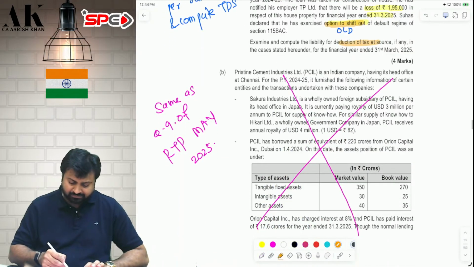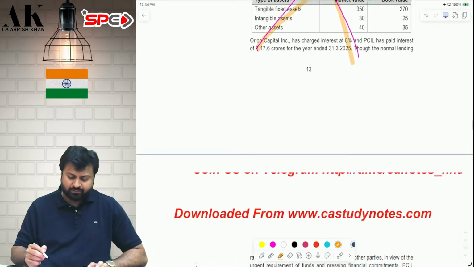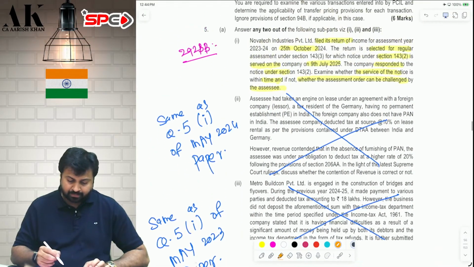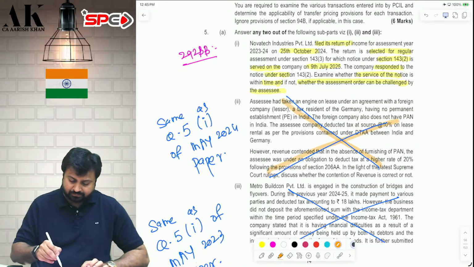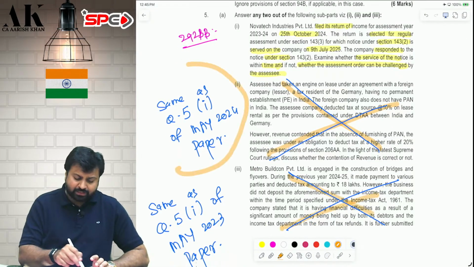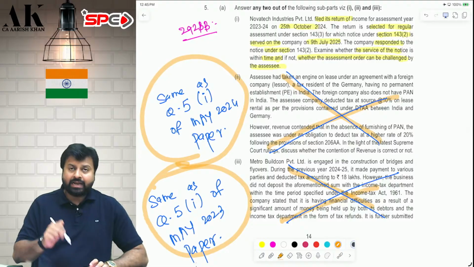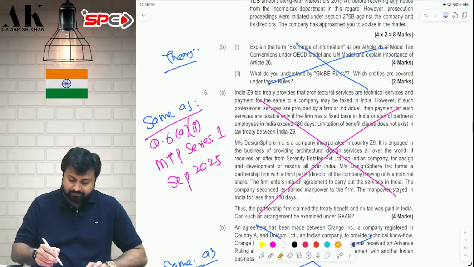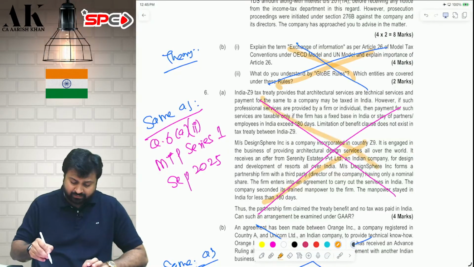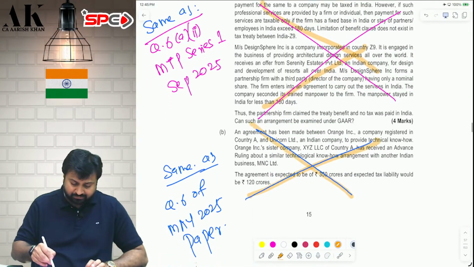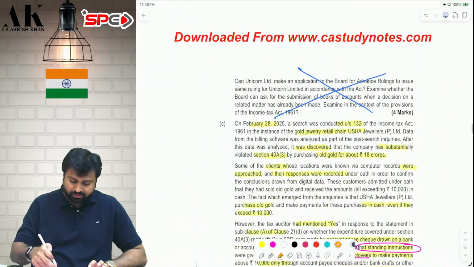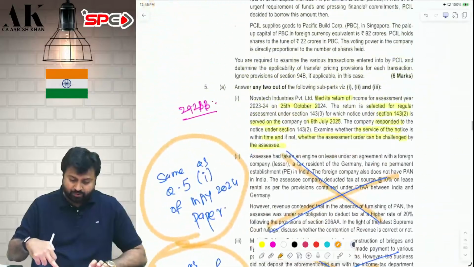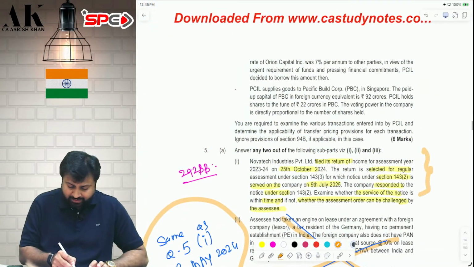Next question we have done earlier in RTP 2025. I am giving reference. I am not just talking in air. I am giving reference of each and every question which we have done earlier. This question we have done, we have done all these questions. This last question is pending, that I will do now. And this question is also not done earlier, so I will do that.